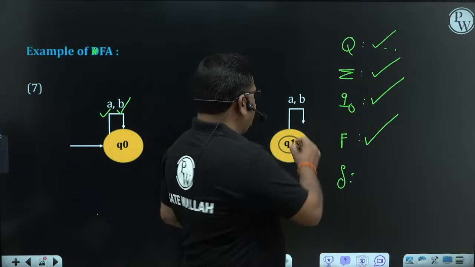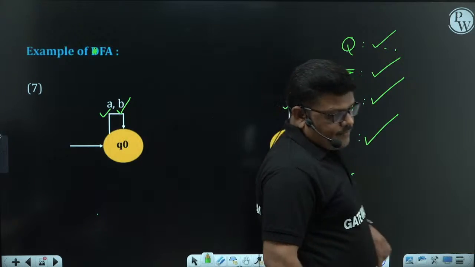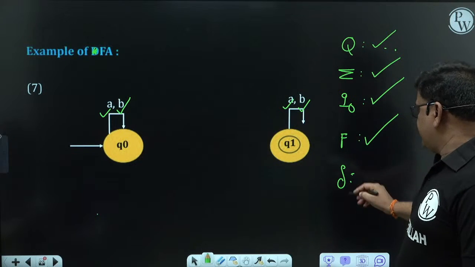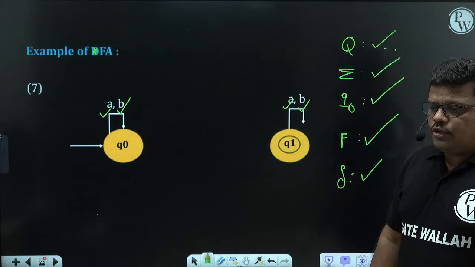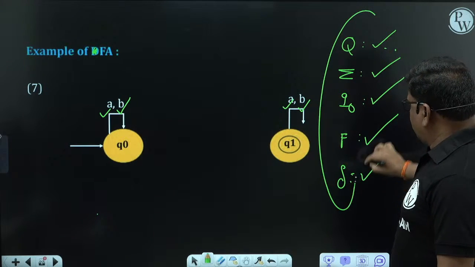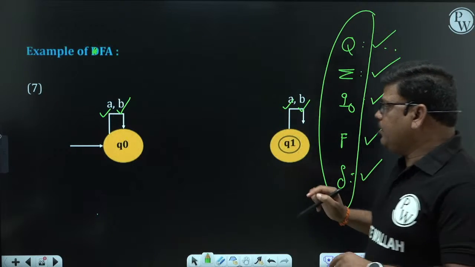Q1 on symbol A, a transition exists. Q1 on symbol B, a transition exists. So from every state on every symbol, a transition exists. Delta is also okay. So this automata satisfies our 5 tuple definition. All 5 tuple elements are clearly there in this automata. So it is a perfectly valid DFA.